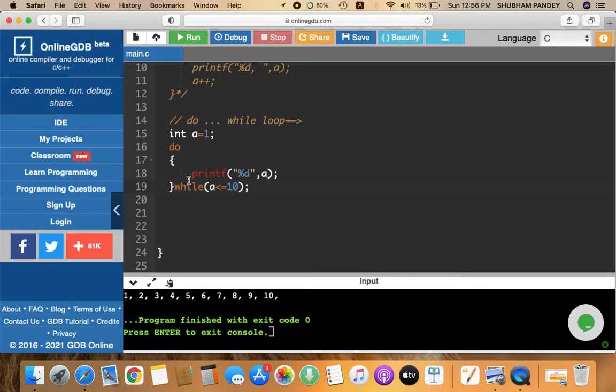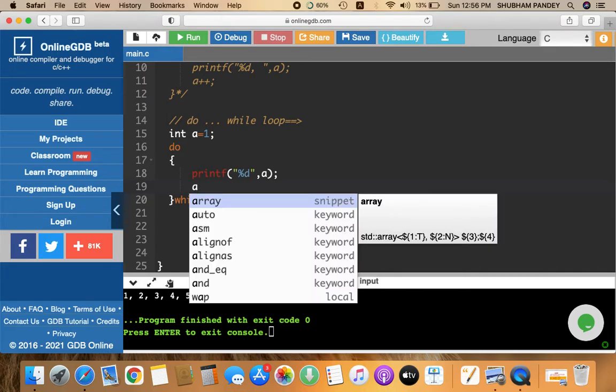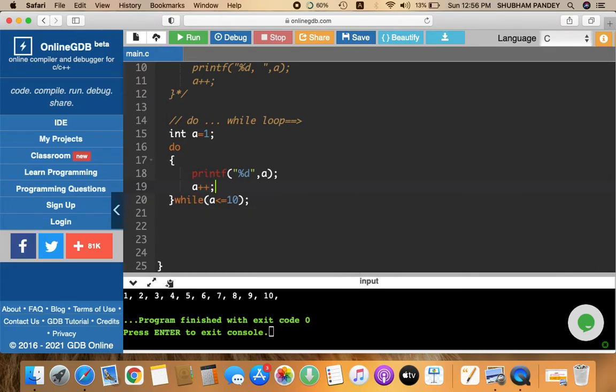Now if you run this code, it is going to implement an infinite loop. Why? I told you the value of a must be changed every time in order to prevent your code from infinite looping. So a plus plus, a is incremented.